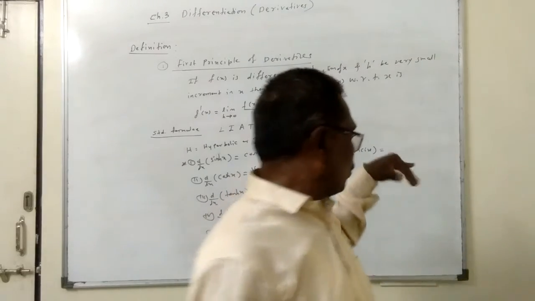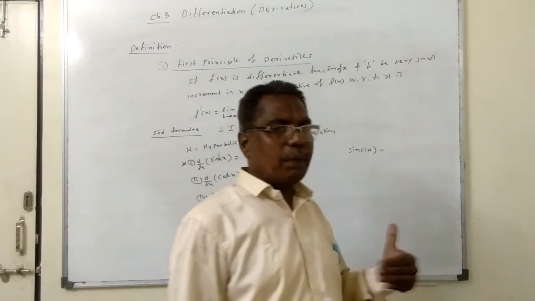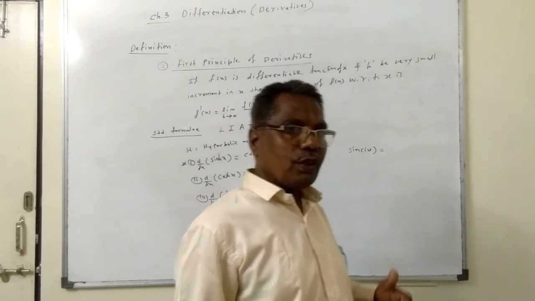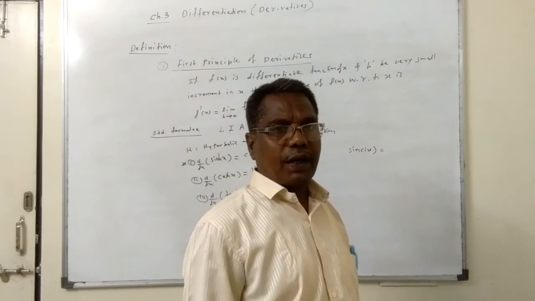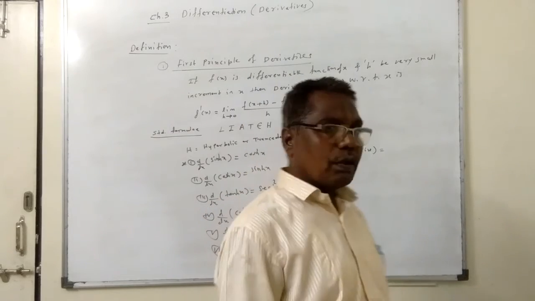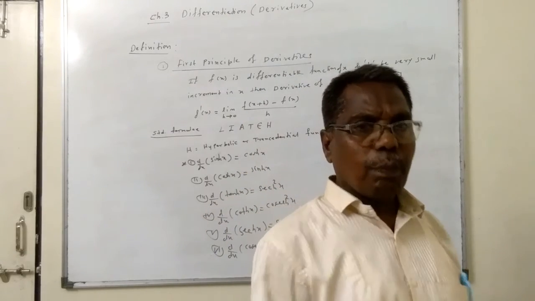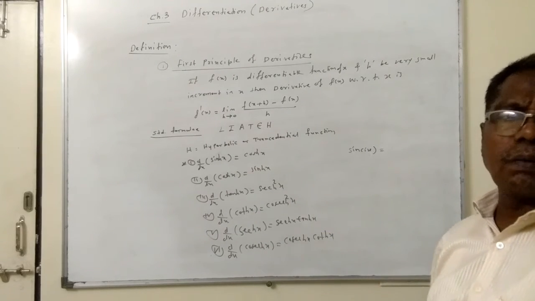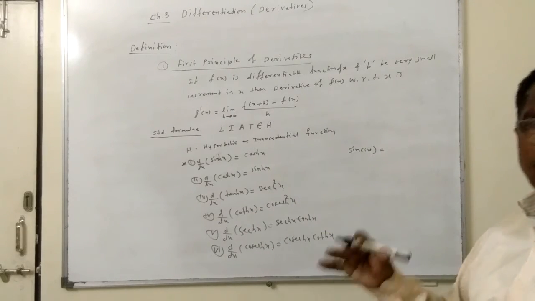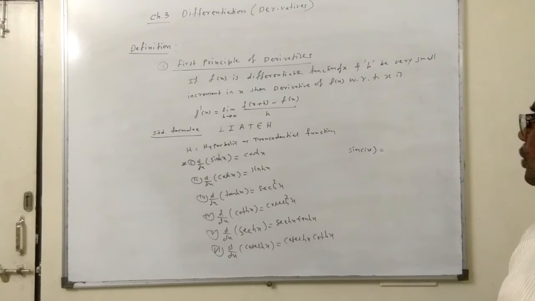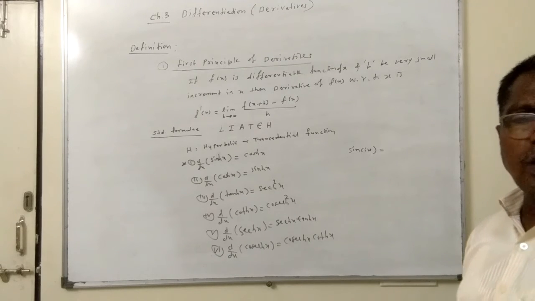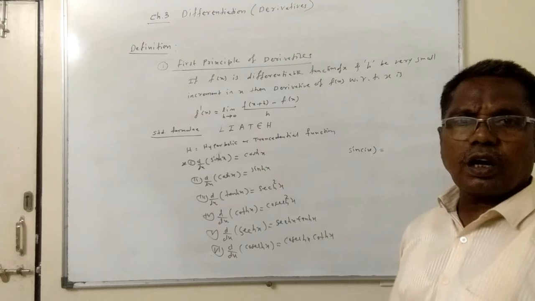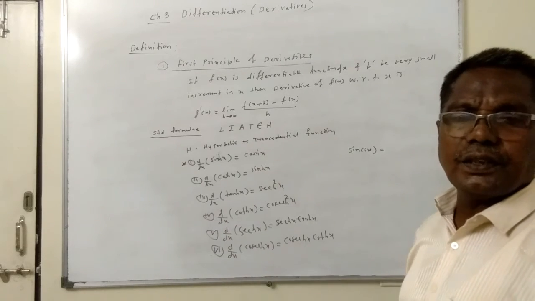Now, to keep this mathematics in mind, logic must be applied. You go to the complex forms: Cartesian form, polar form. The polar form of a complex number is z equals r into bracket cos theta plus i sin theta, where r is the modulus and theta is the amplitude or argument. So cos theta plus i sin theta.